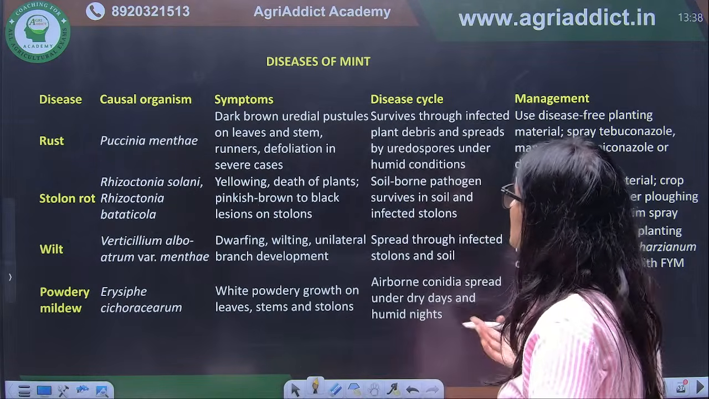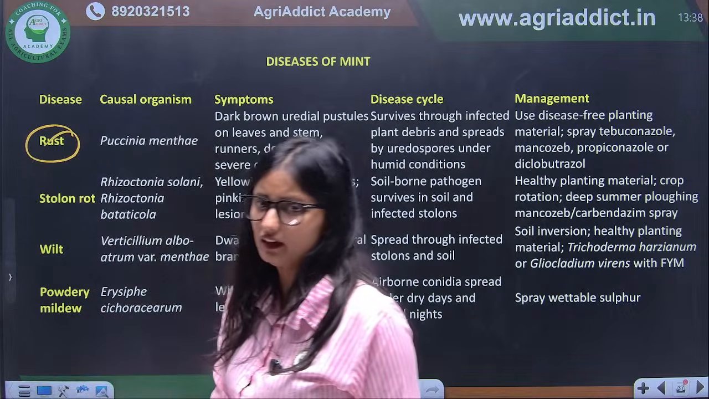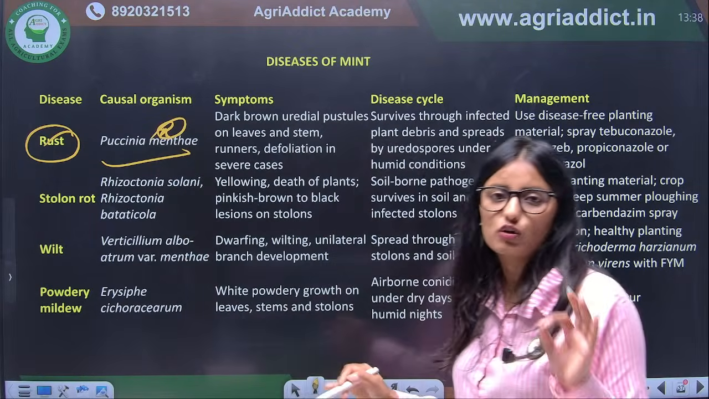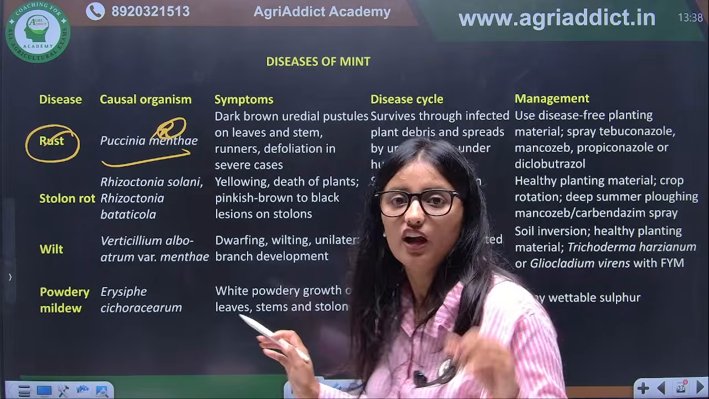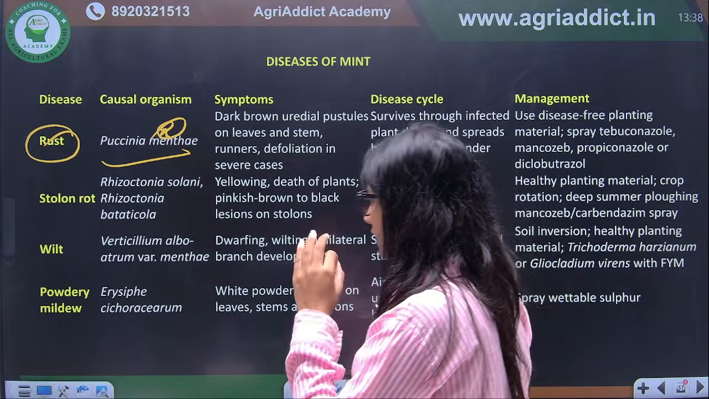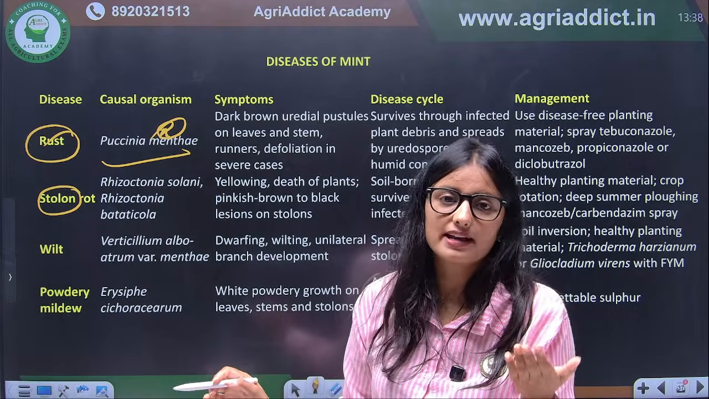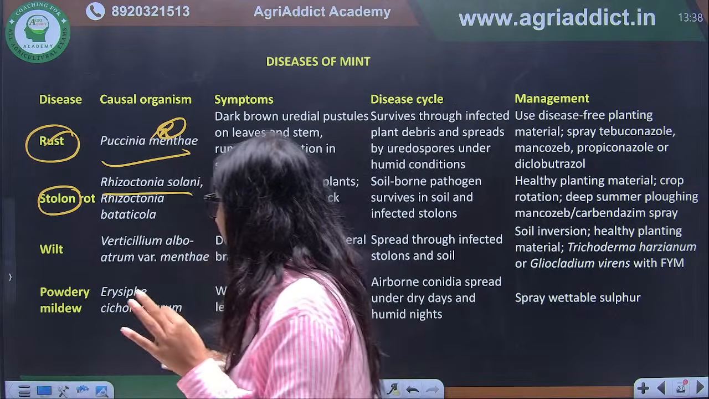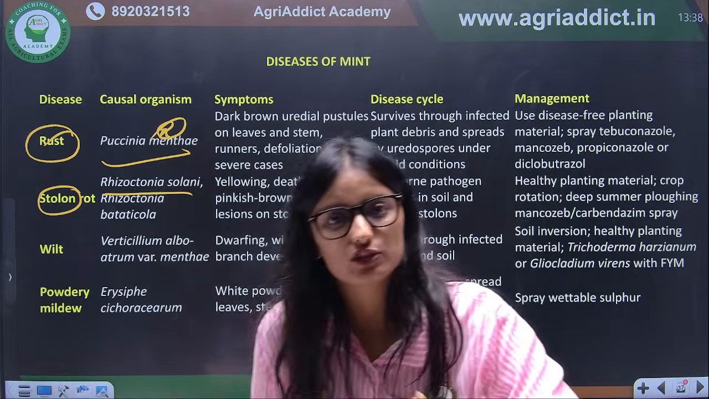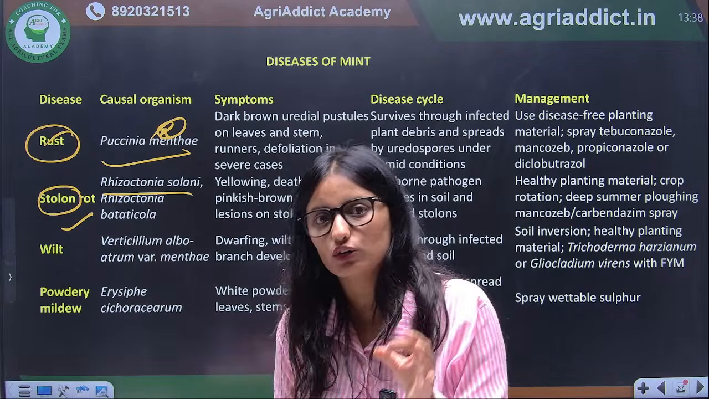So first is the diseases of mint. First is rust. Again, the causal organism is important: Puccinia menthae. In mint there is a stolon, which spreads and is the important propagative material. So stolon rot is again important, and it is caused by Rhizoctonia. Anything that is associated with roots will be either Pythium, Phytophthora, sometimes Fusarium, and Rhizoctonia. Correct? So stolon rot is caused by Rhizoctonia solani.